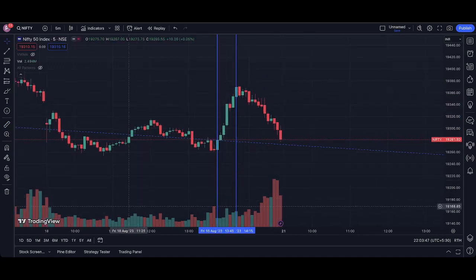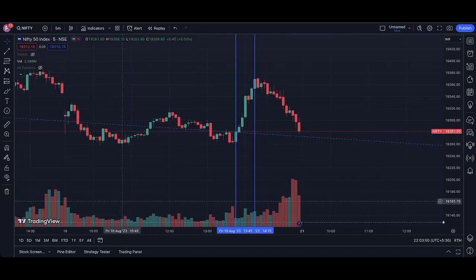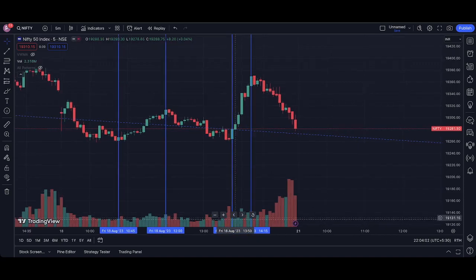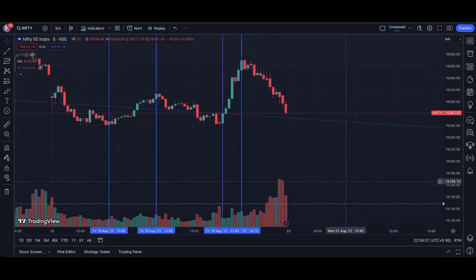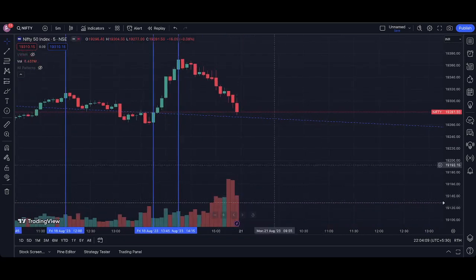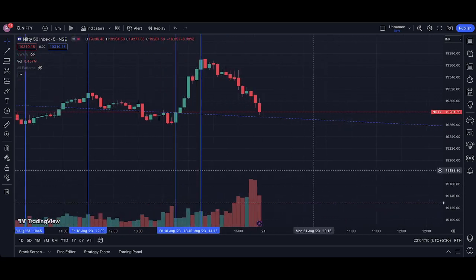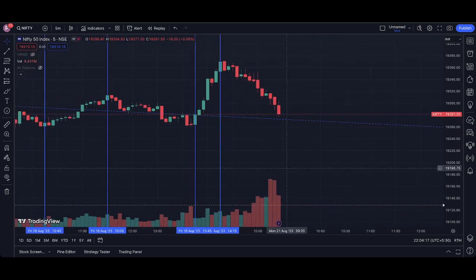But if you see the volume action, I'll mark this again. The volume in the 60 point up move is mostly equal to this movement. Can you check that? Just see, the volume is equal. It's stagnant, it didn't move much. So the volume in 60 points and the volume in 110 points is equal.